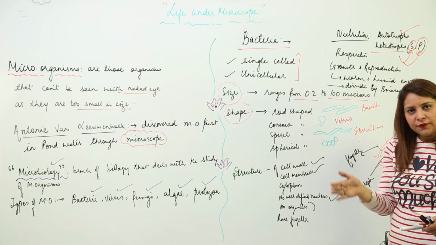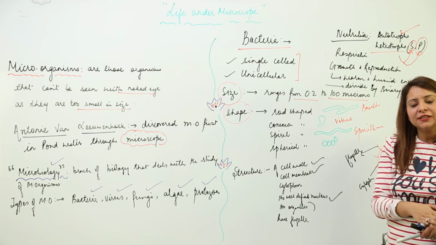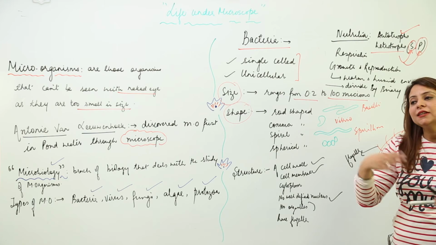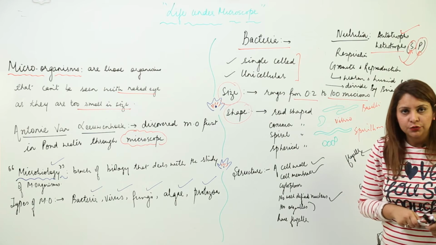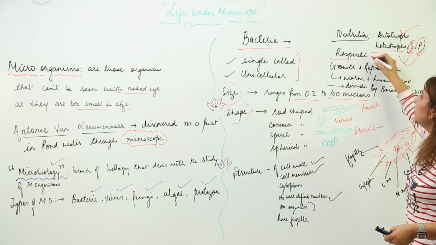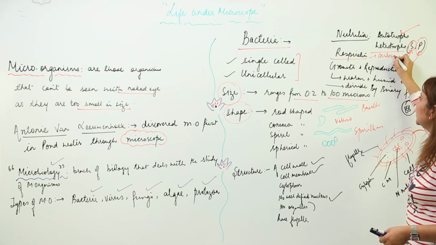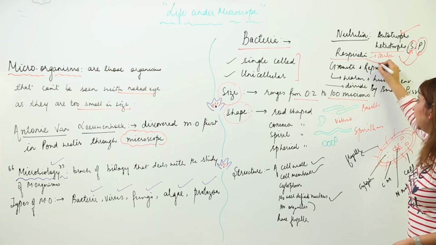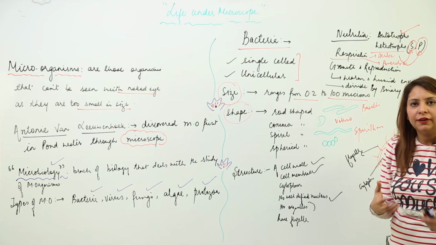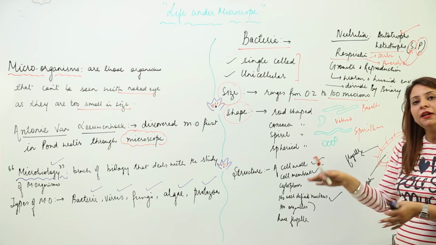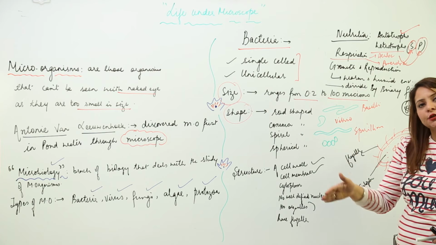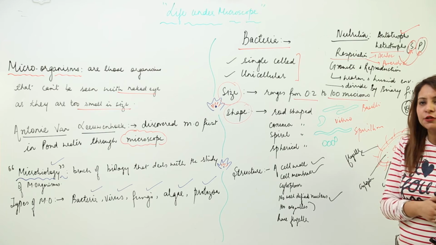So some are autotrophs, some are heterotrophs, and among heterotrophs the subcategories are those feeding on dead and decaying matter, that is saprophytes, or living inside or on the body of a host for fulfilling nutritional requirements, that is the parasitic ones. And if we talk about respiration, bacteria are of both types. They respire in presence of oxygen, that is they can be aerobic, and some are anaerobic, that they don't need oxygen for survival, for respiration. So there can be aerobic bacteria, and there can be anaerobic ones. Aerobic respire in presence of oxygen, anaerobic respire in absence of oxygen.